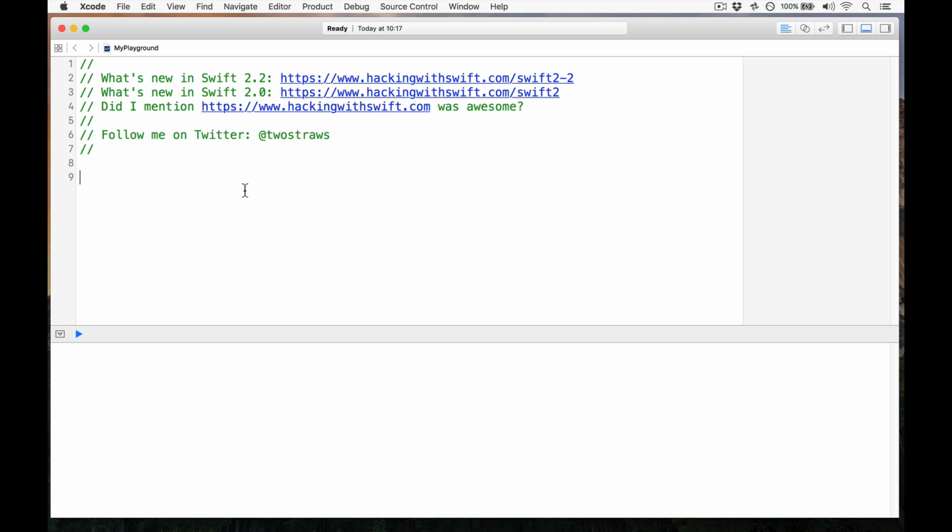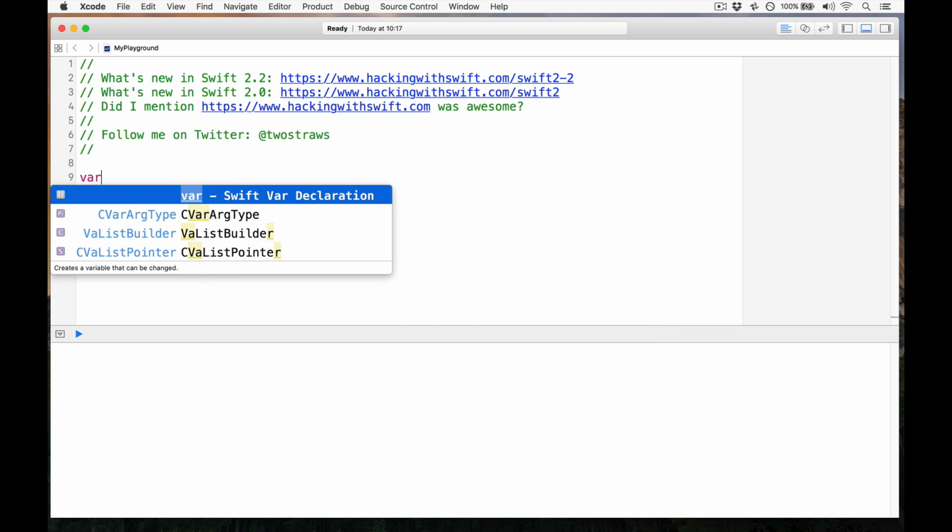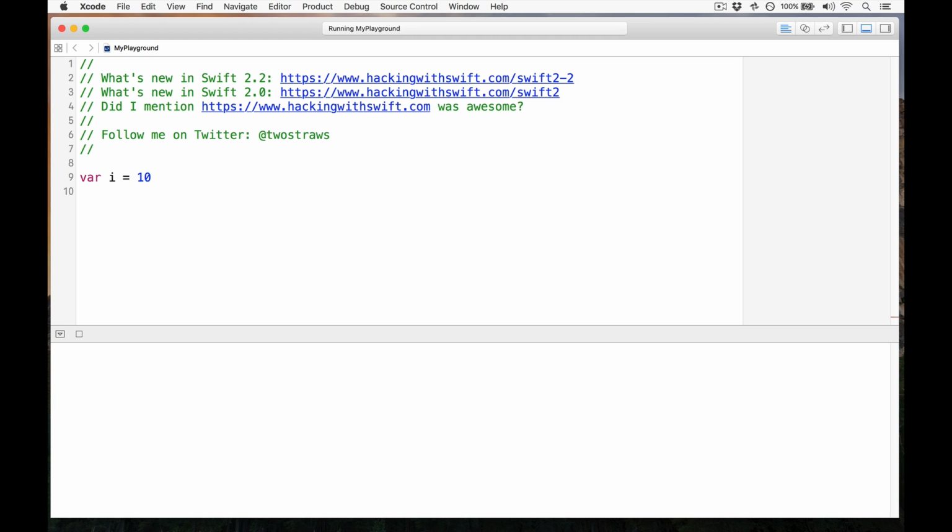Starting with the easy stuff, deprecations. The postfix and prefix operators plus plus and minus minus are deprecated in Swift 2.2, which means if you write var i equals 10, i plus plus or plus plus i, you will get warnings when this code runs, saying yes, it's deprecated, it'll be removed in Swift 3. And that also applies, of course, for minus minus, postfix or prefix, both are now deprecated.